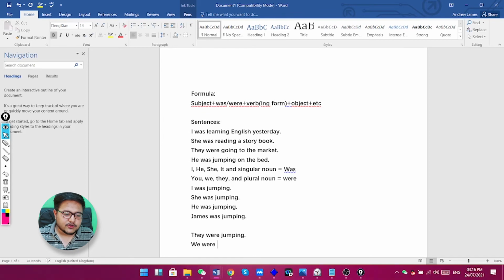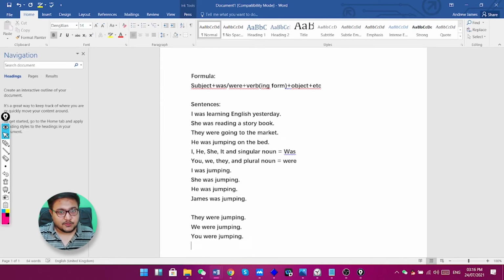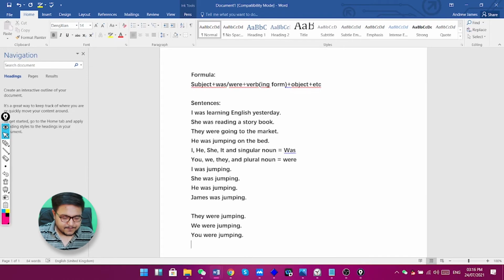We were jumping. You were jumping. And then the plural noun: James and Rob were jumping. So this is the structure of past continuous, how to make sentences.